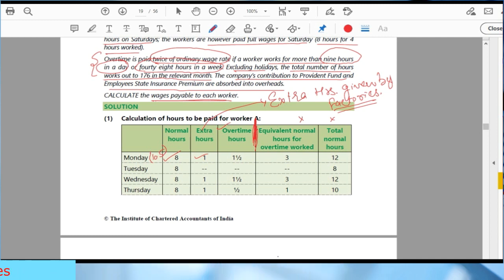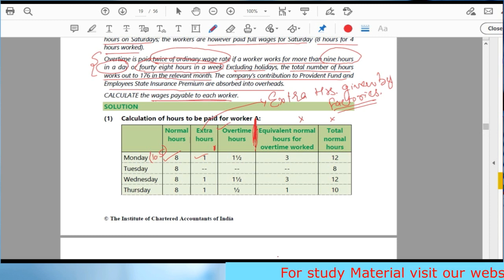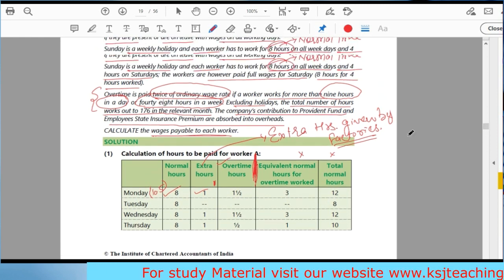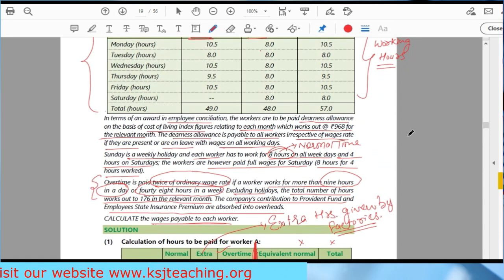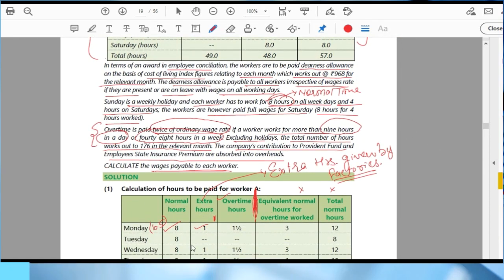Up till this point, we'll not be giving the overtime. Then the additional 1.5 hours will be the overtime as per the Factories Act. Beyond 9 hours, if he is working, that will be the overtime. Clear? So this is the bifurcation of 10.5 hours: 8 hours normal, 1 hour extra as provided by the Factories Act. For this 1 hour, we are not going to pay any overtime. Beyond this, whatever there is, that is overtime.